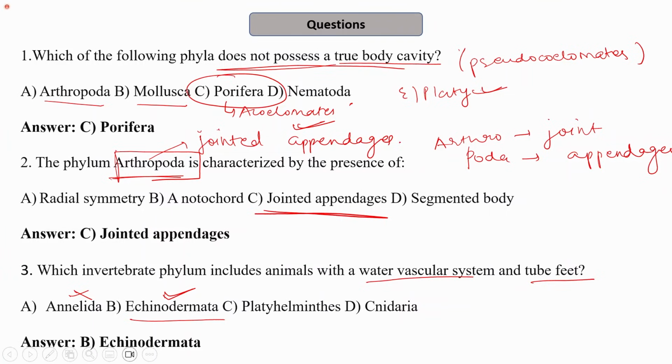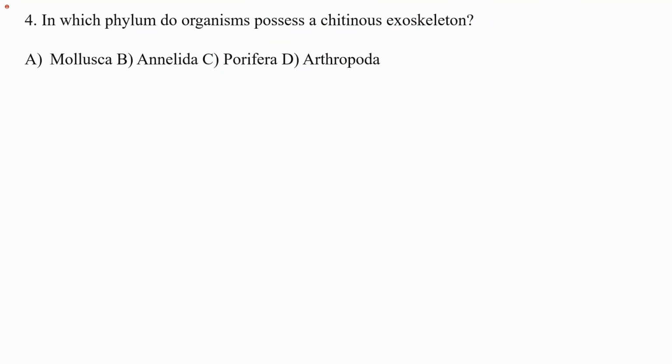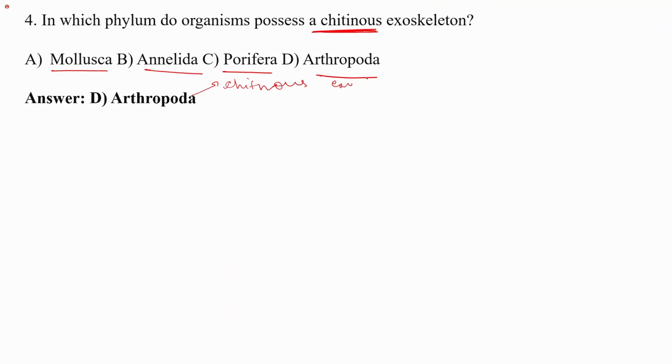The next question is, in which phylum do organisms possess a chitinous exoskeleton? The options are A, mollusca, second annelida, the third one is porifera, and the fourth one is arthropoda. We know that arthropods have a chitinous exoskeleton and jointed appendages. The chitinous exoskeleton in the arthropods is one of the reasons for their survivability also, right? As it provides protection.